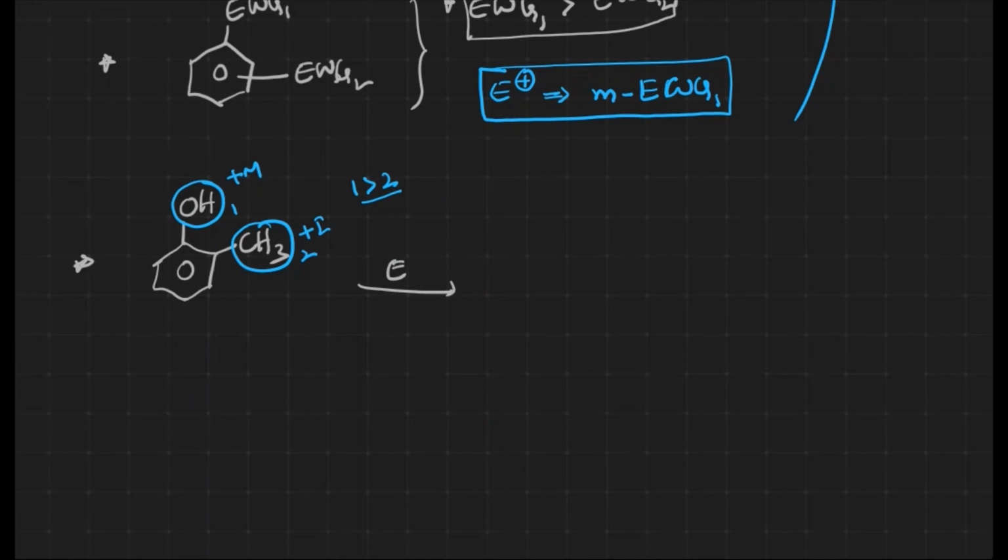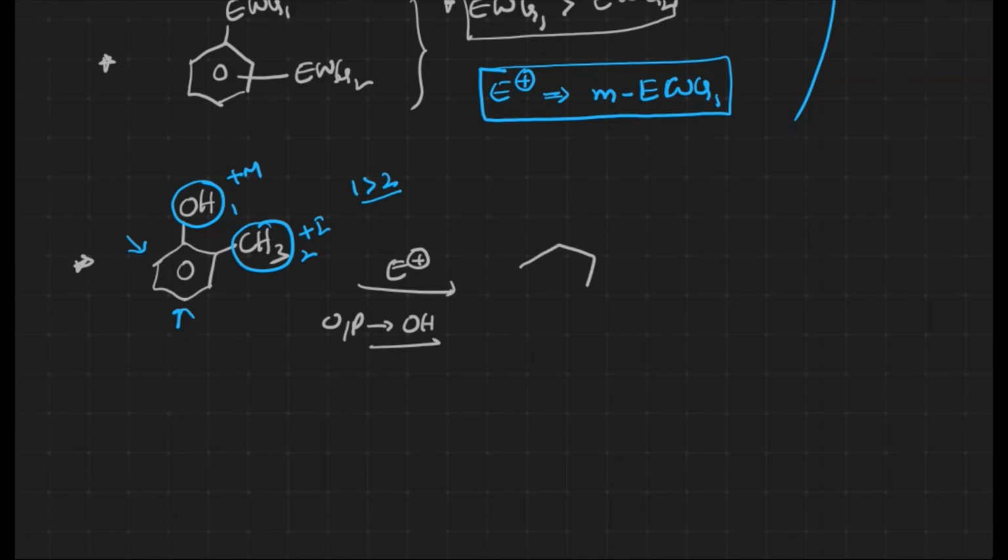Electrophile has to go ortho and para to the OH group, right? What are the ortho and para positions to the OH group over here? This is ortho to OH, this is para to OH. Okay, now one thing we have to remember: continuous substitution leads to steric hindrance over there, because of which we can expect the para one over here. Para one is going to be the major one. We can expect both the products over there.